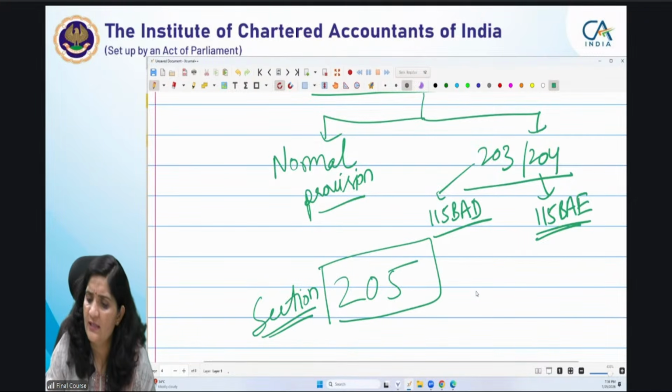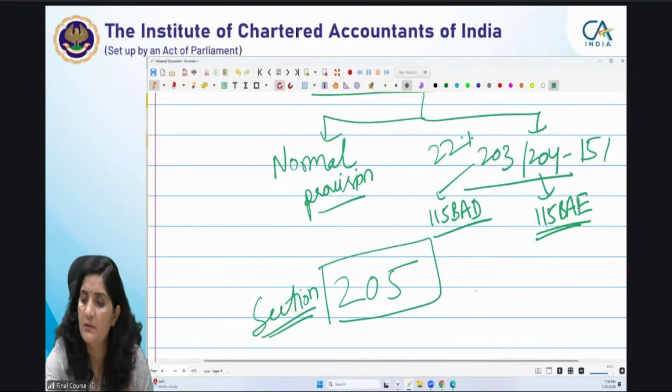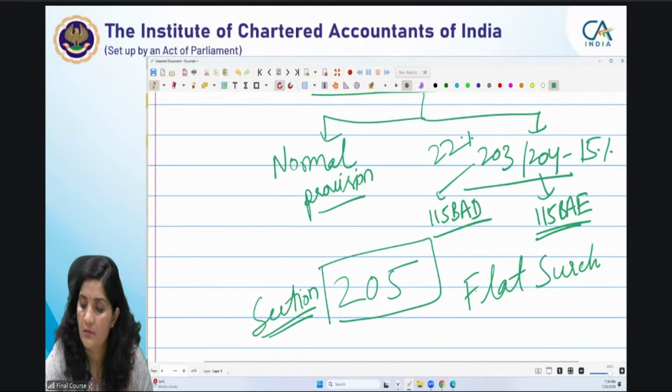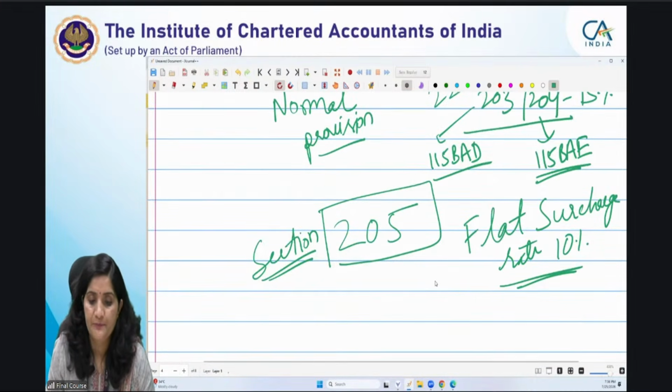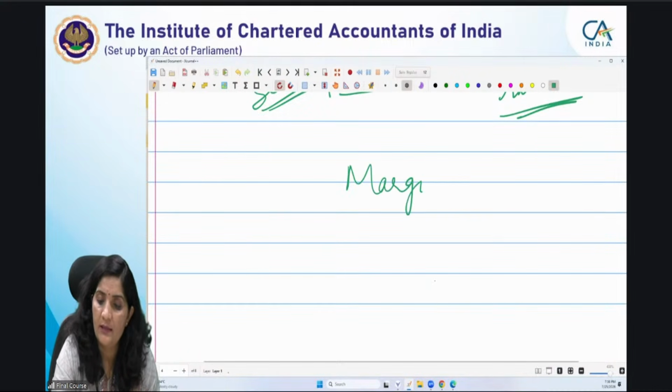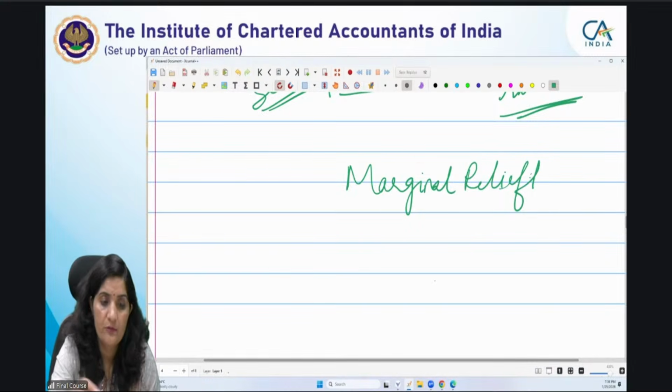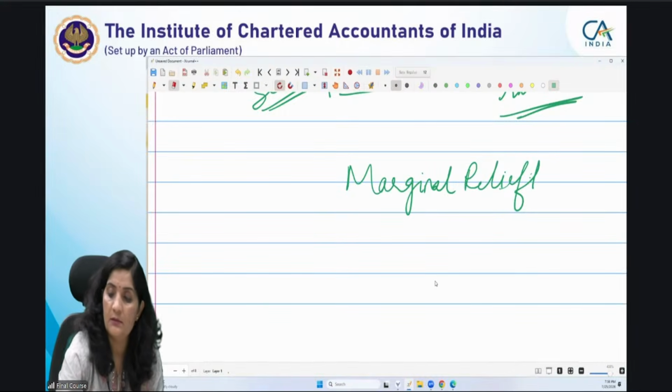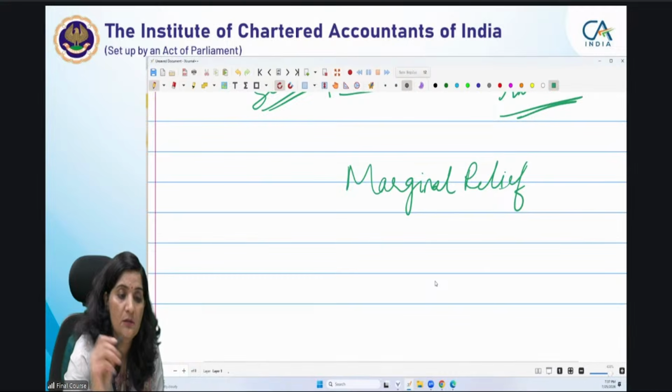ठीक है, वो कर लोगे आपको, you will remember these provisions. This is cooperative society, same 15%. This is 22%. This is 15%. Surcharge rate, flat surcharge 10%. ठीक है, this is all about this. This we have learned. Marginal relief you have learned on that day. Relief.